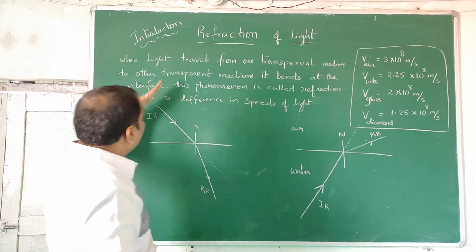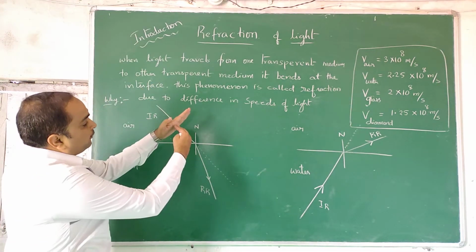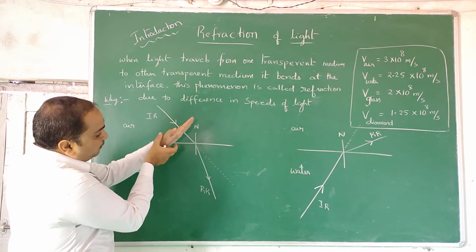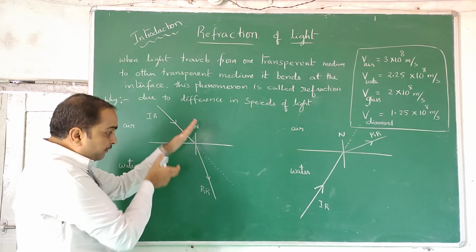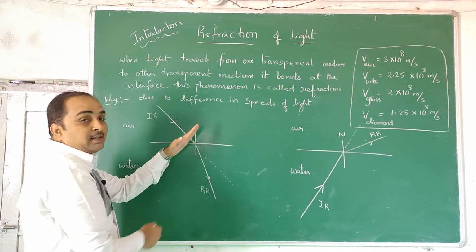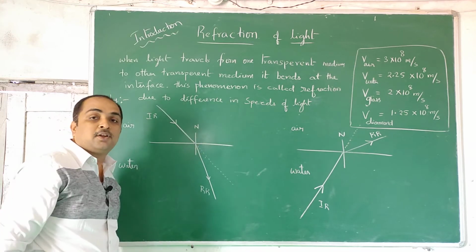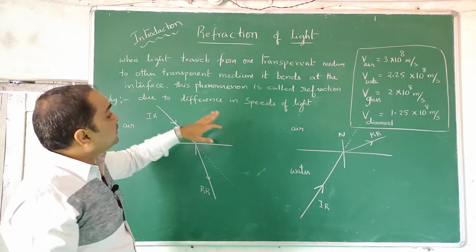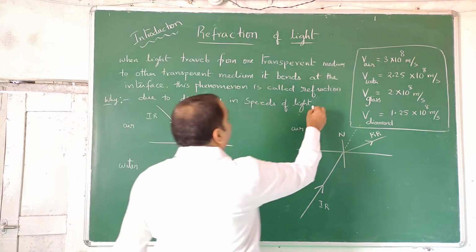Like that only, when light comes like this, this portion of the wave front is going to be on the slower side and this is going to be on the higher side. So it bends like this. So it is due to the difference in speeds of light in both the media.